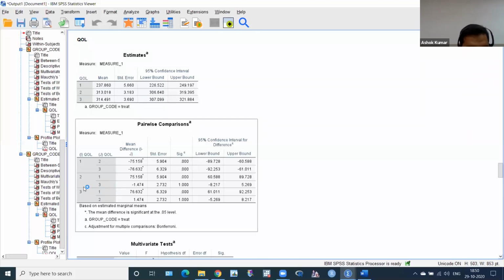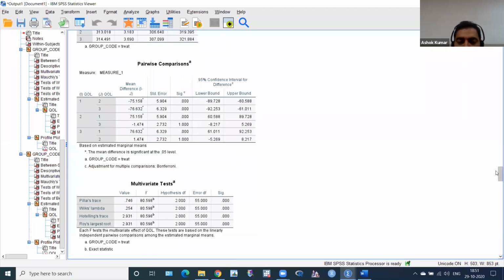Here, this is baseline to 3 months, and it is significant. 3 months to baseline is also significant, the same thing. But you can see 3 months to 6 months has a p-value of 1. It means quality of life in the treatment group is the same at 3 months and 6 months, with no significant difference. This is the conclusion for the treatment group, and you can see the same thing for control.